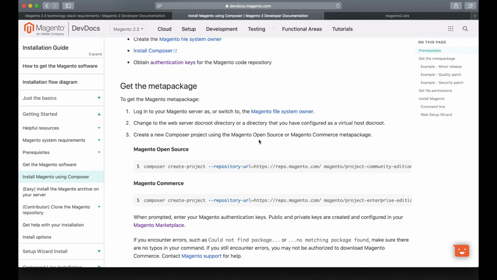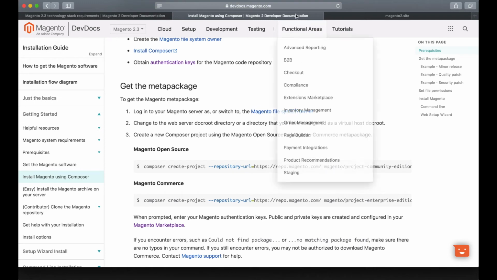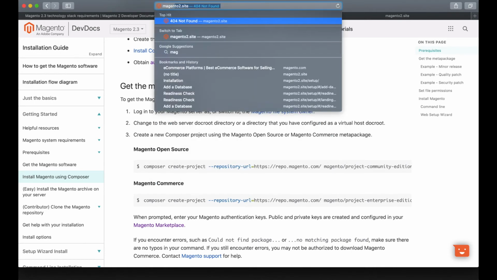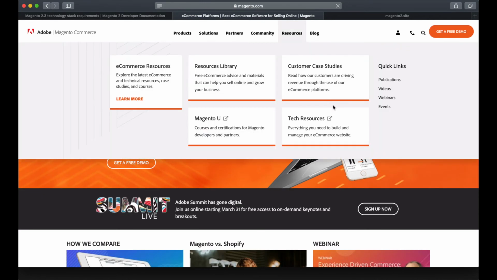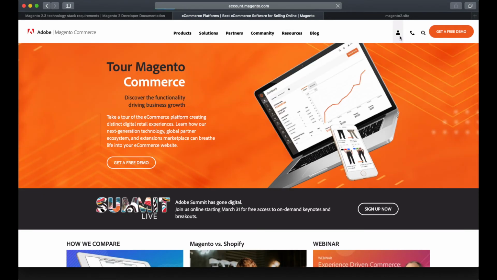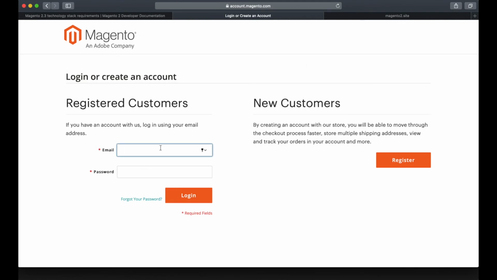So let's do it. It's totally free, so nothing special here. Let's go to the magento.com site. Let's go to my account. You can register a new customer. I have this one.